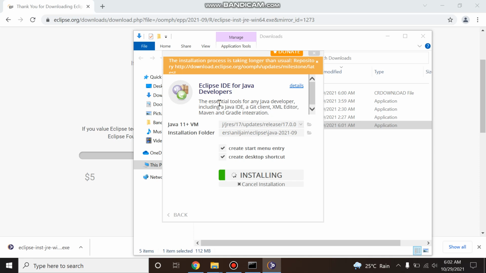Also, if you want to build a Maven project, just install Maven also. To learn how to install and how to set up all the environment variables for Maven, just watch my previous video where I have given a step-by-step guide to install Maven and Java also.